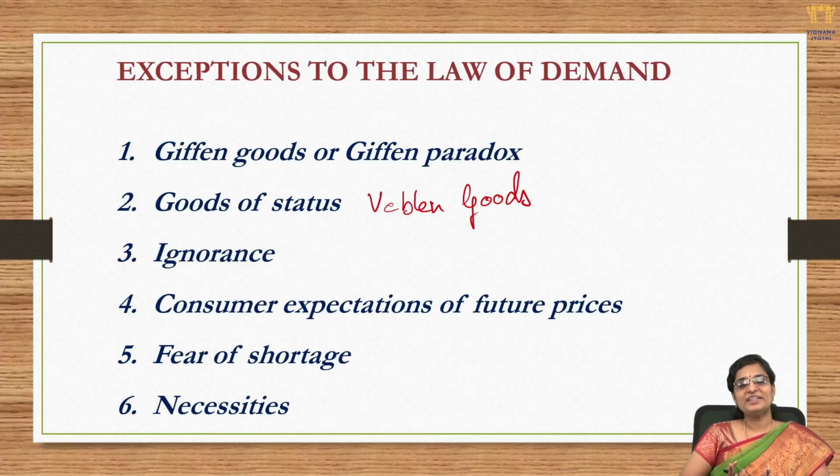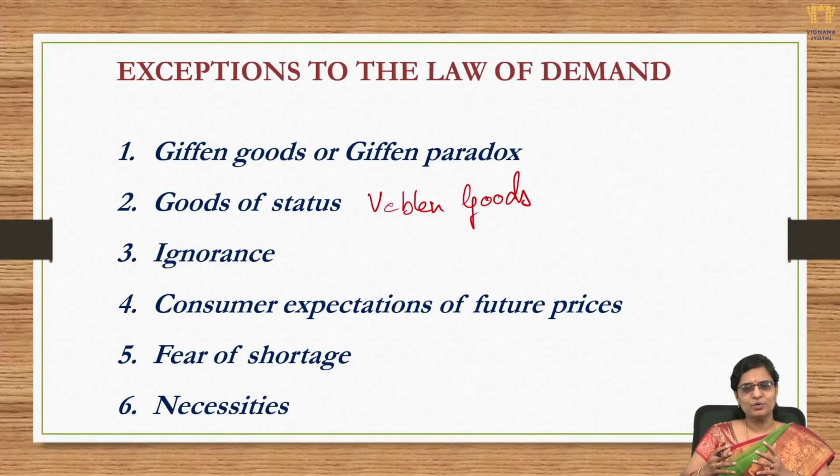Okay, now let us look into the fourth one, that is consumer expectations of the future prices. As per our law, if the price increases, the demand for the good should decrease. Okay, today the price has increased. So you should stop purchasing that product, or at least decrease the amount of purchase. But if you understand that in future the prices are going to further increase, what would our behavior be? Okay, today it is already high, but in future it is going to further increase. So at least today I buy it in better quantity because I don't have to spend the extra amount later.